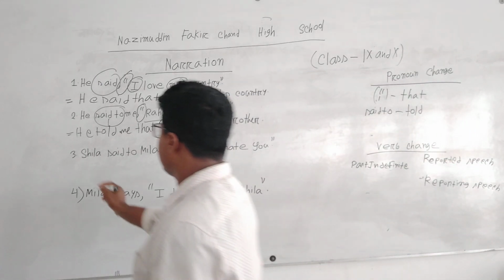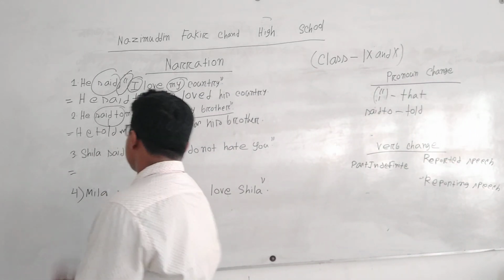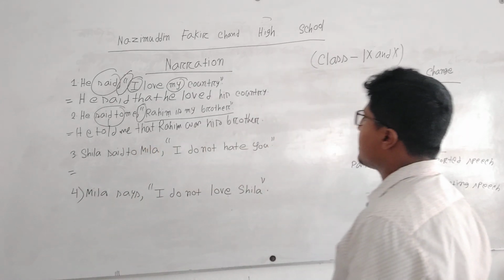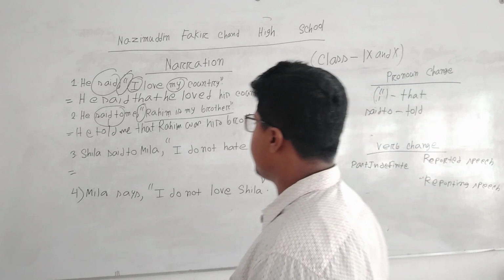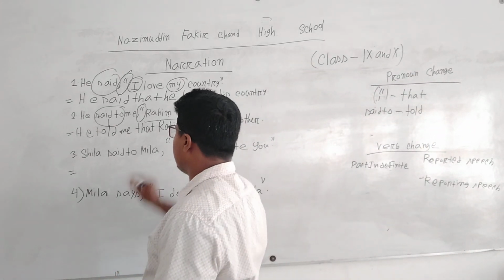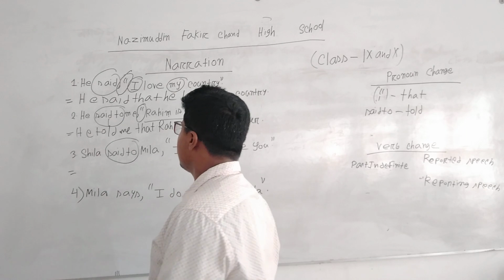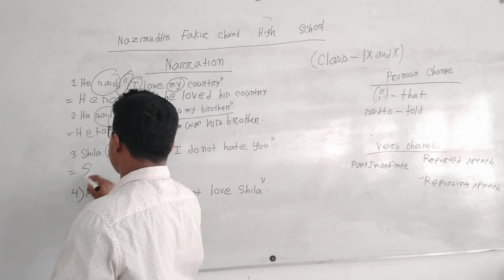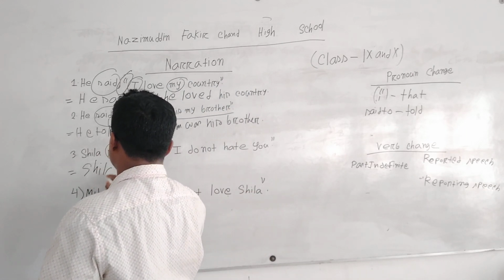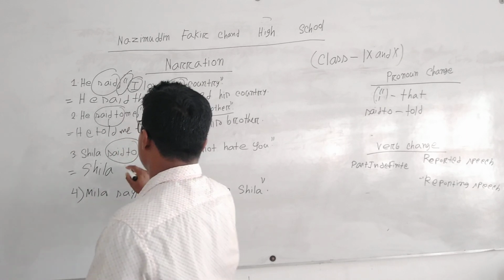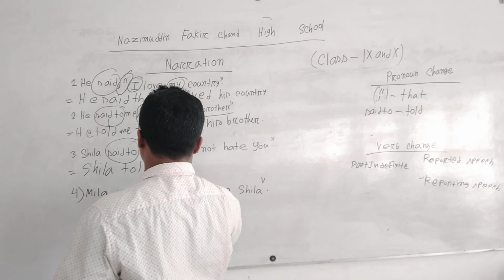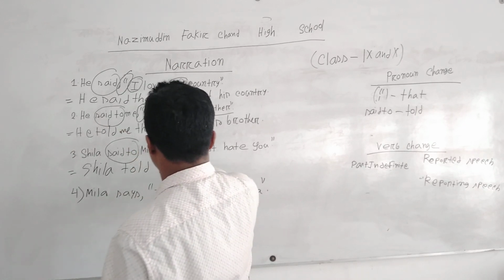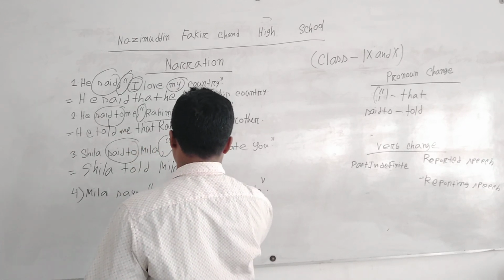Now here comes the third sentence: Sheila said to Mila, "I do not hate you." Here also we have a sentence with "said to." So we can write Sheila. For "said to" we have to write "told." Then Mila. Then for the comma or inverted comma, "that."